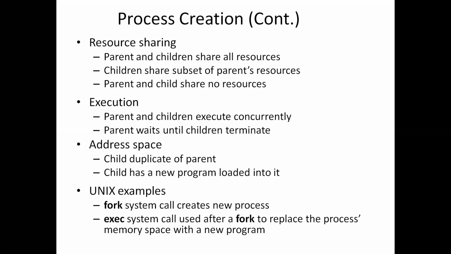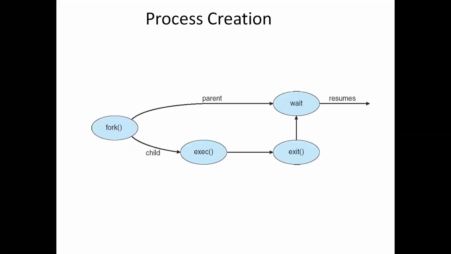In the Unix operating system, fork is the system call which is used to create the child process, that is, the new process, and exec is the system call which is used to load the new program into the child process. We can say exec is used to execute, to run and accomplish the task. This is the process creation process.